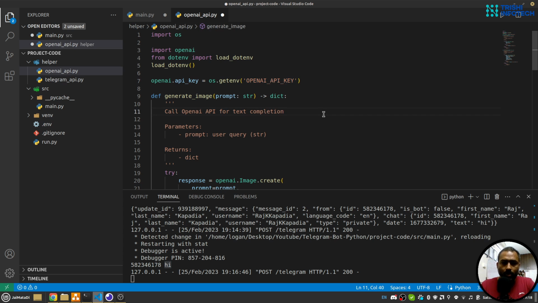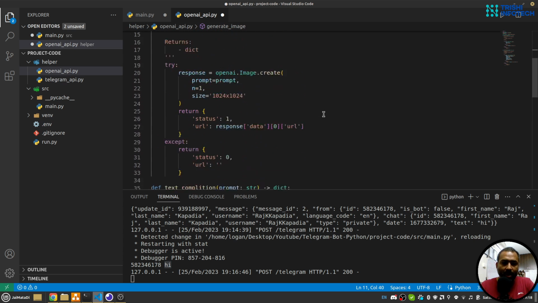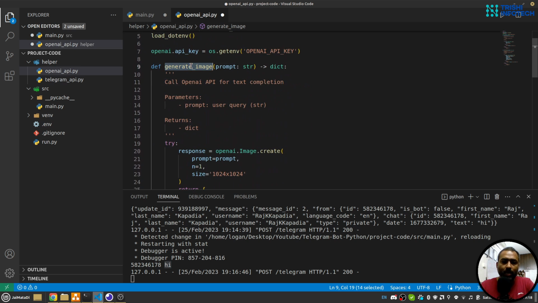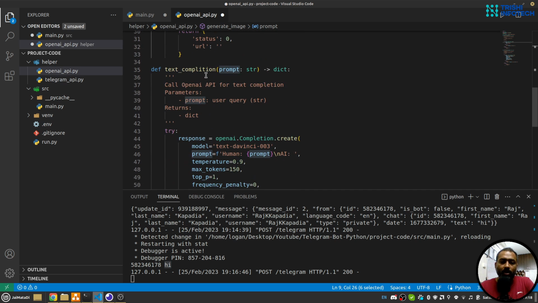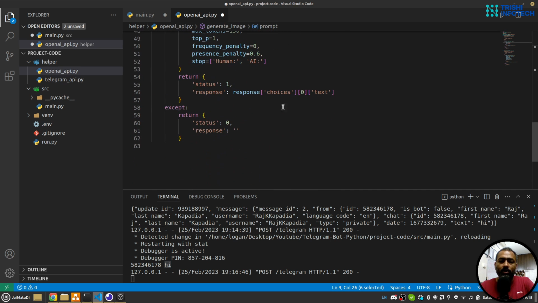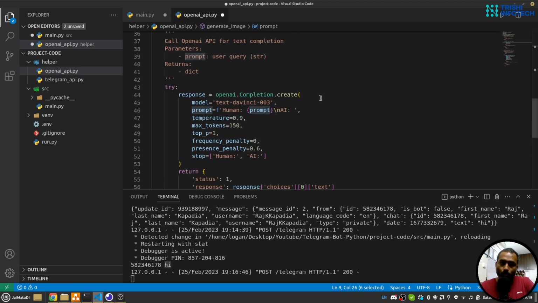Now here in the OpenAI API py file, we have two functions, generate image. So when you provide a prompt, it will generate image and it will provide the URL. In the text completion function, when we provide prompt, it will respond with a reply to that prompt.